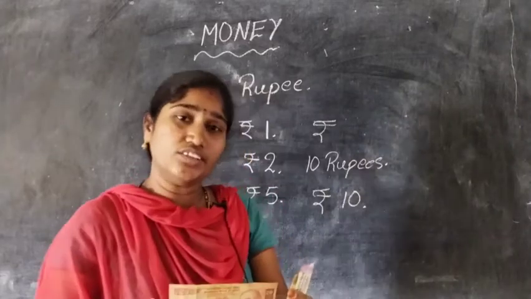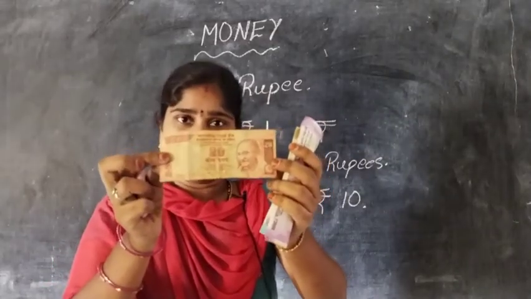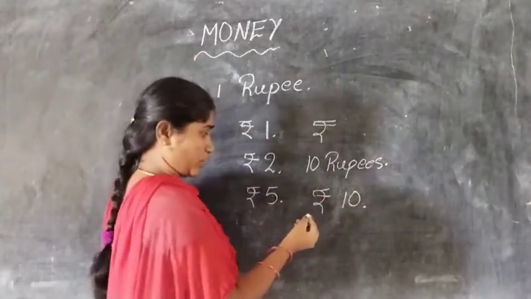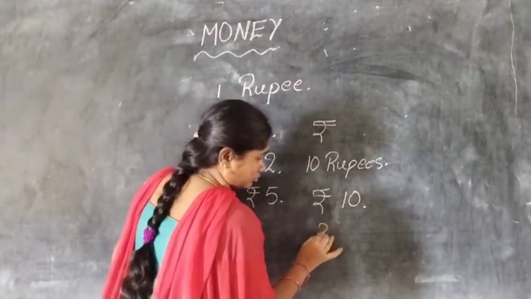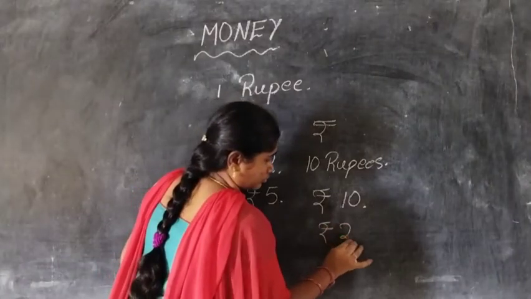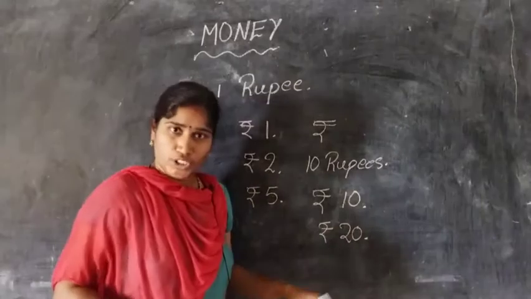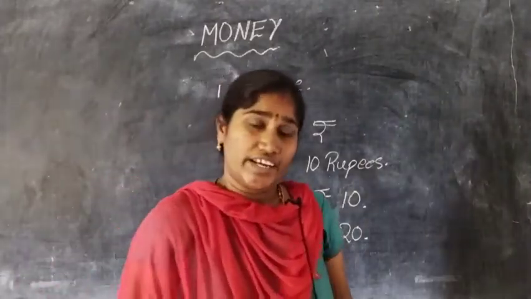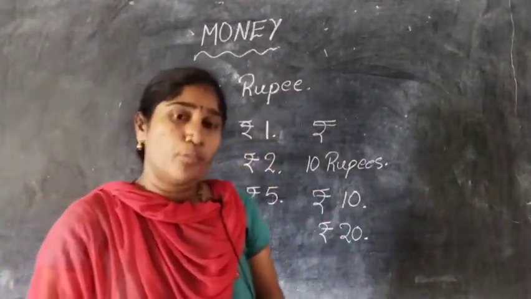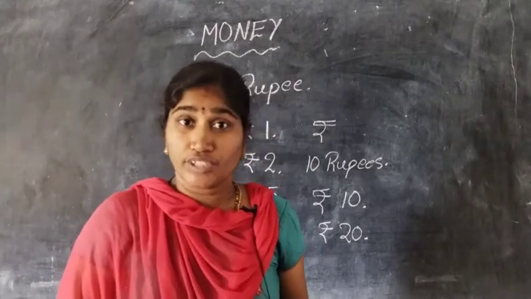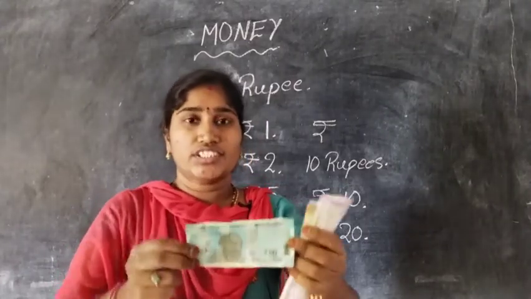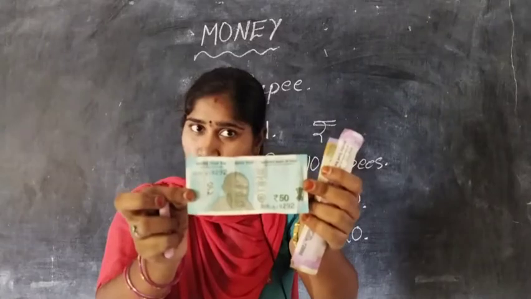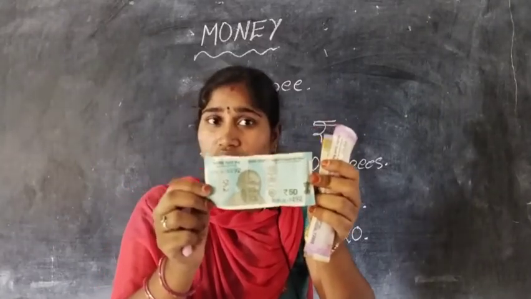Next one is 20 rupees. See here, children, 20 rupees. How could we write 20 rupees? Okay, children. Next, I am showing you 50 rupees. How much is this money?